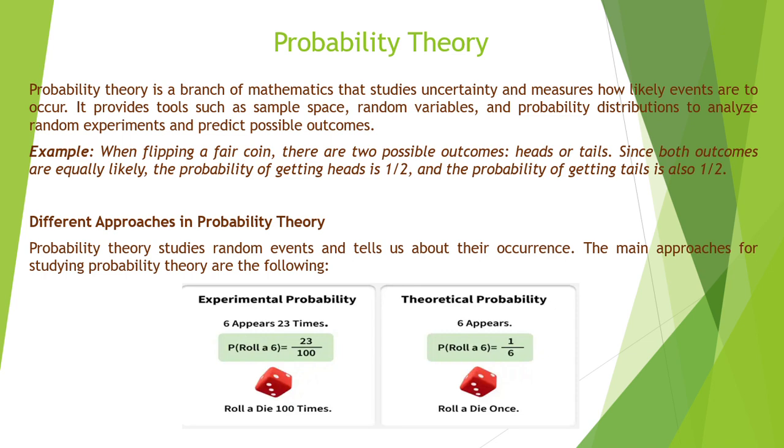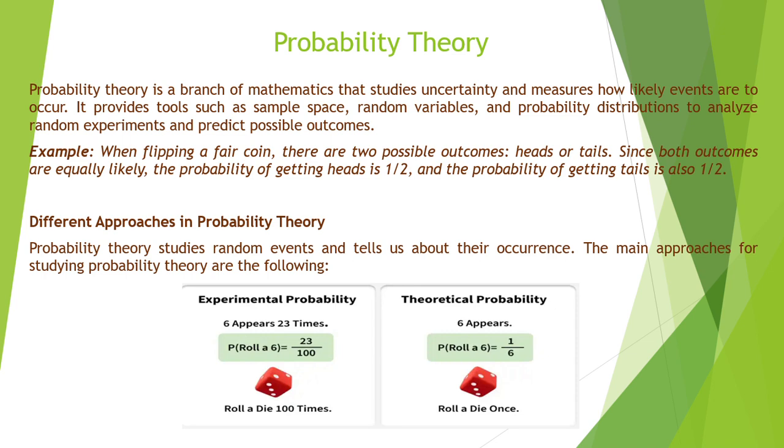Now, there are basically two approaches in the probability theory. One is called experimental probability and another one is called the theoretical probability. In the experimental probability, we generally do a trial or random experiment. Based on that, we see the number of cases a specific event has occurred, and then we calculate the probability of that particular event to occur.